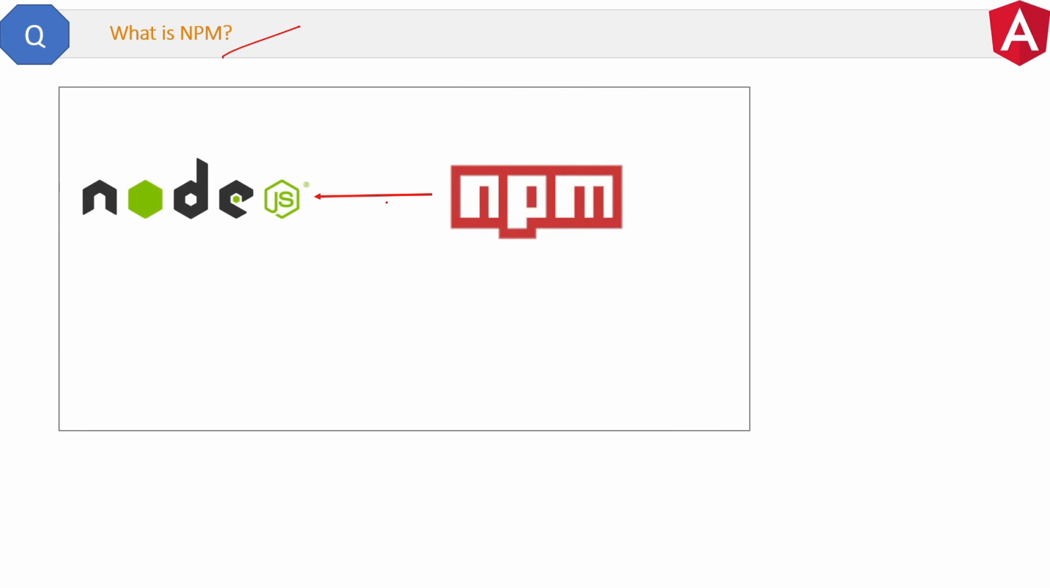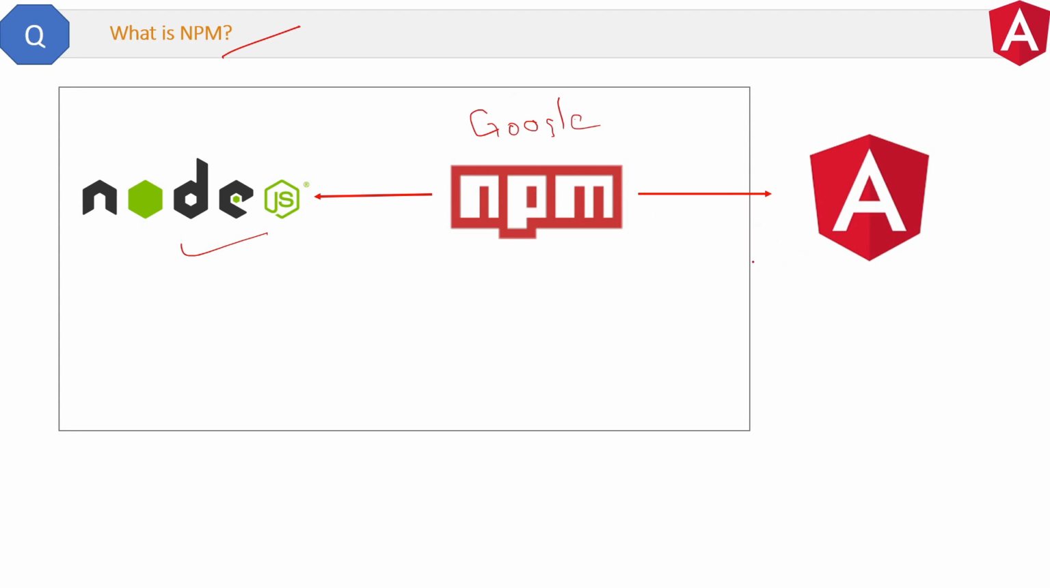NPM is an online repository, or you can say library, for Node.js projects. Then what is the connection with Angular then? Actually, Google only has developed Node.js and Angular both. So they keep the NPM libraries common for both. That is why you have to install Node.js before starting to work on Angular, because Node.js will provide you NPM. And NPM provides you libraries, and those libraries are required for Angular development.